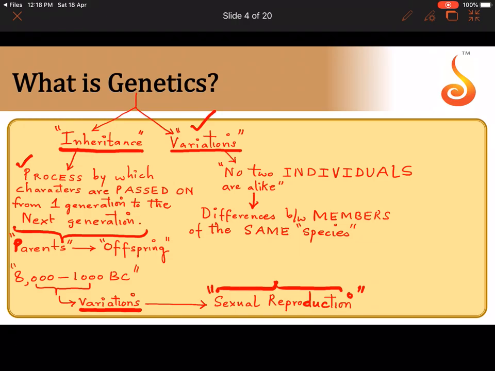So this is the introduction to the term genetics. Genetics deals with inheritance and variation. Inheritance is the process by which characters are passed on from one generation to another. Variations are the differences that exist between members of the same species. A phrase that is used best to describe variation is no two individuals are alike, and that is because of variation. Of course, there are exceptions to this.